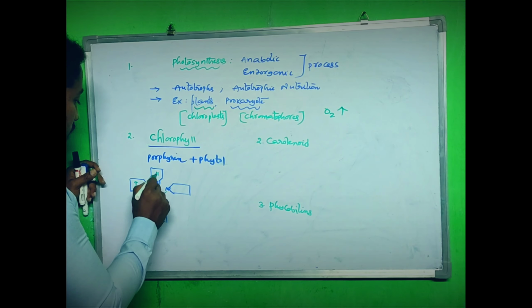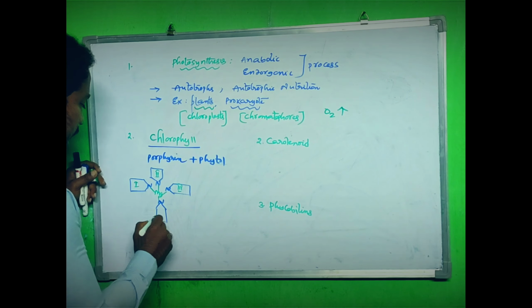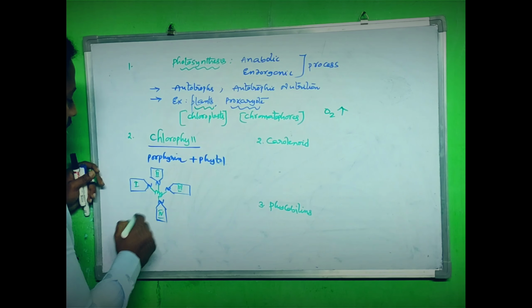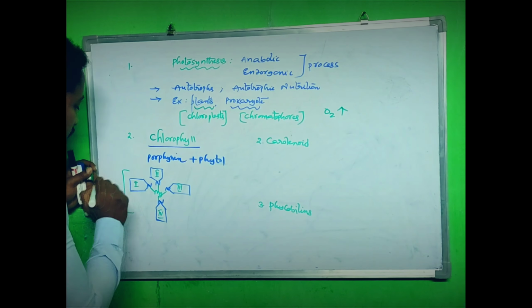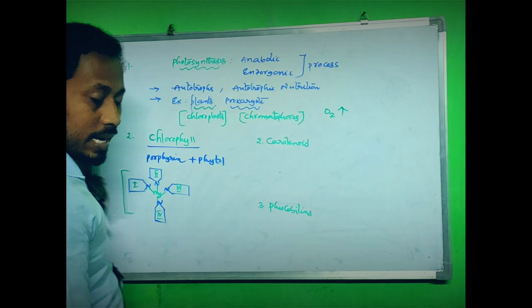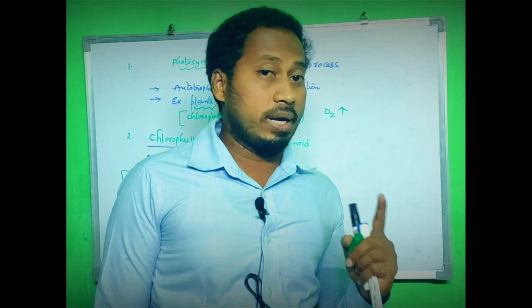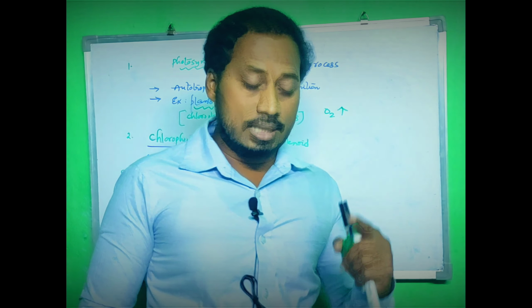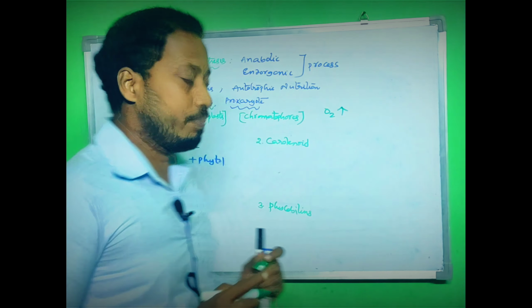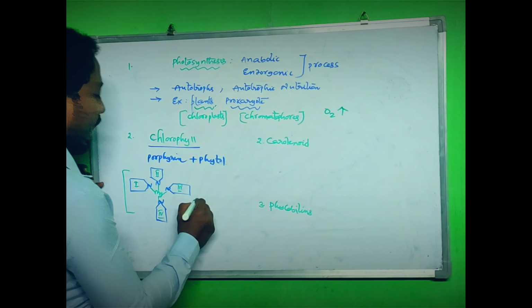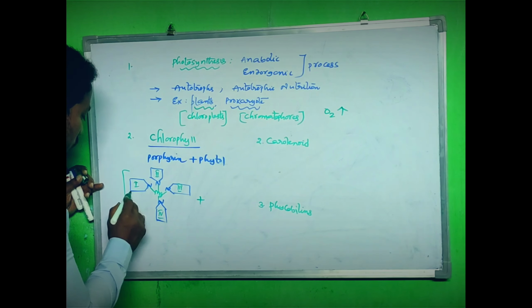Pyrrole molecules one, two, three, and four: this entire structure is called porphyrin. I mean, four pyrrole rings along with the central magnesium atom is called porphyrin.